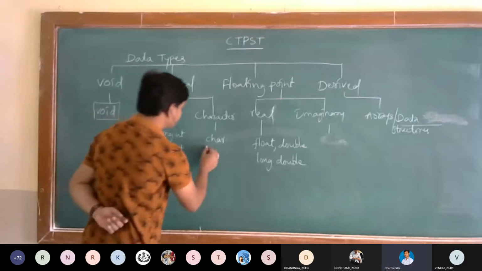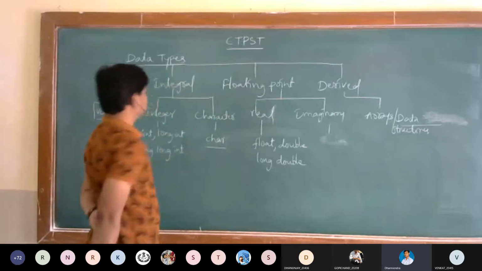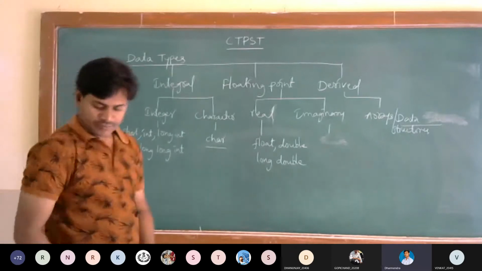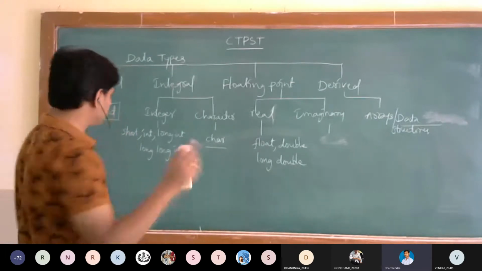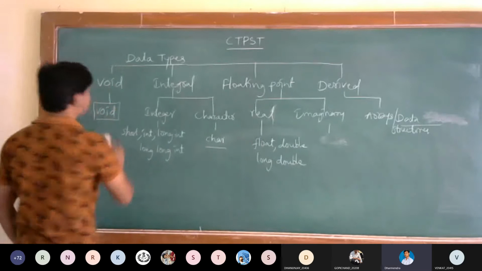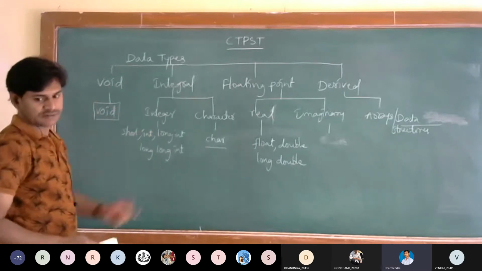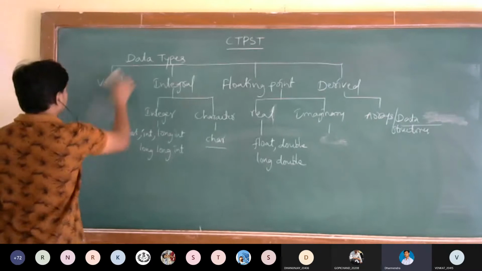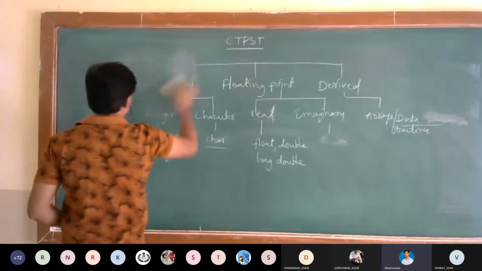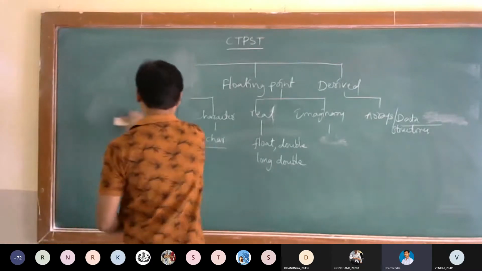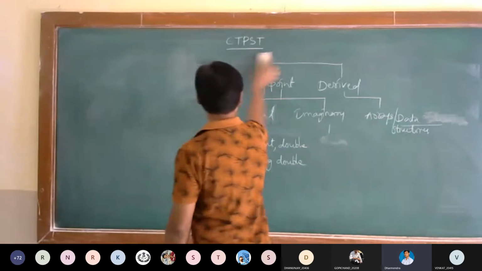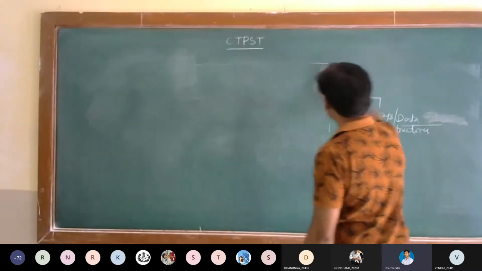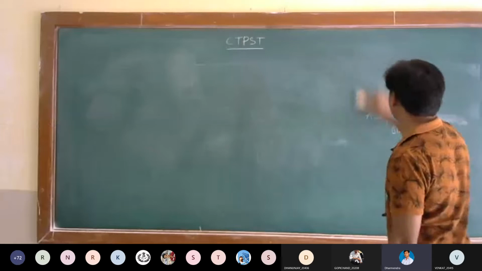Today, let's go with the character data type. Before going deeply into the character data type, if you want, you can take a picture of this. For every language, there should be an alphabet.